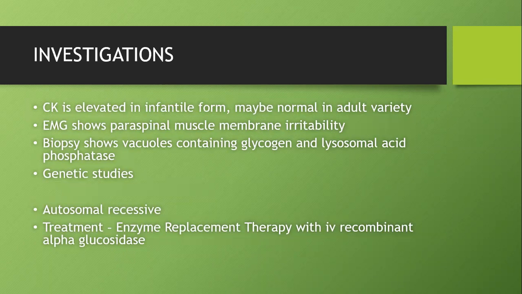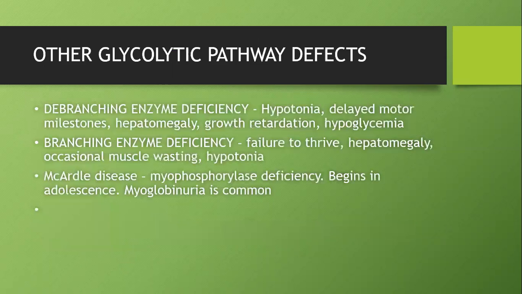And genetic studies for specific diagnosis, all are autosomal recessive. Remember, any enzyme deficiency in our body will be autosomal recessive. So treatment, since the enzyme is problematic, we have a specific enzyme replacement therapy with recombinant alpha glucosidase. This is one among the few disorders where enzyme replacement is available, alpha glucosidase deficiency.